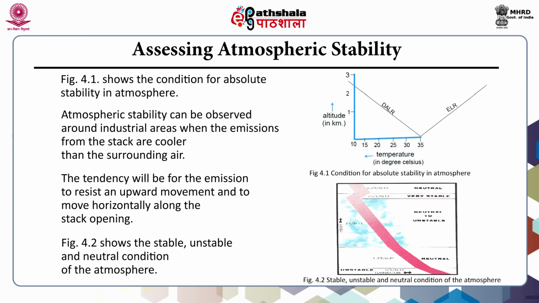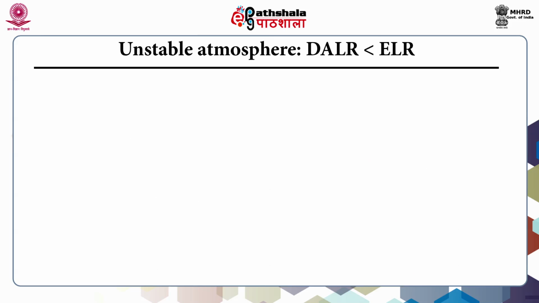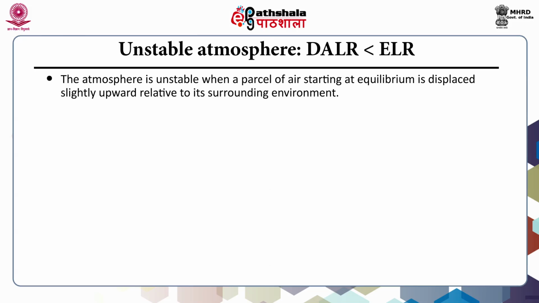The graph shows the temperature versus the altitude. Here the DALR is equal to the ELR. And in figure 2, it shows the stable, unstable and neutral conditions of the atmosphere. Unstable atmosphere, where DALR is less than ELR, that is, the dry adiabatic lapse rate is less than the environmental lapse rate. The atmosphere is unstable when a parcel of air starting at equilibrium is displaced slightly upward relative to its surrounding environment.